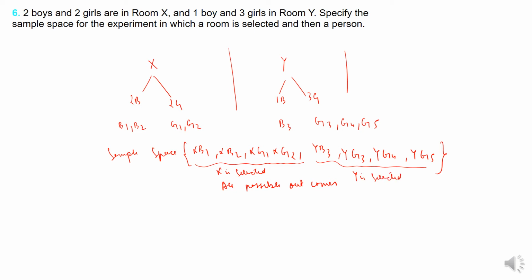Okay. When you select X, you can either select from 2 boys, that is XB1, XB2, or from 2 girls, XG1 or XG2. Now suppose you select Y, so you can select only from 1 boy, YB3, and then if girls, then YG3, YG4 and YG5. These names you can give anything. The only thing is that you have to mention them clearly. That's how it is.